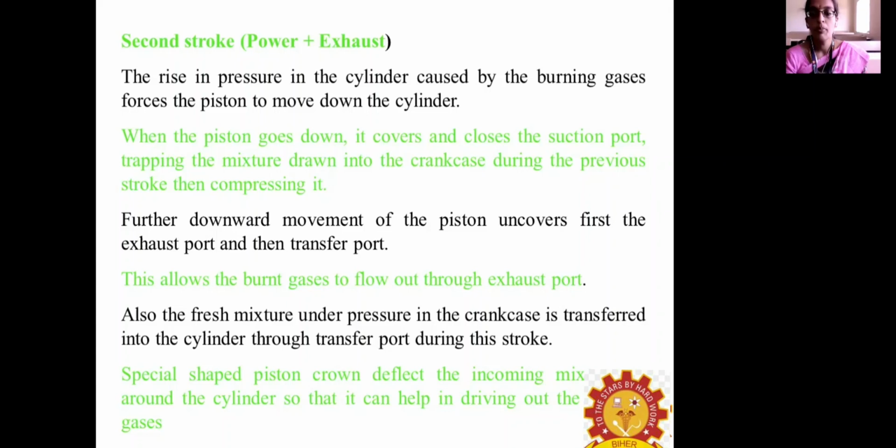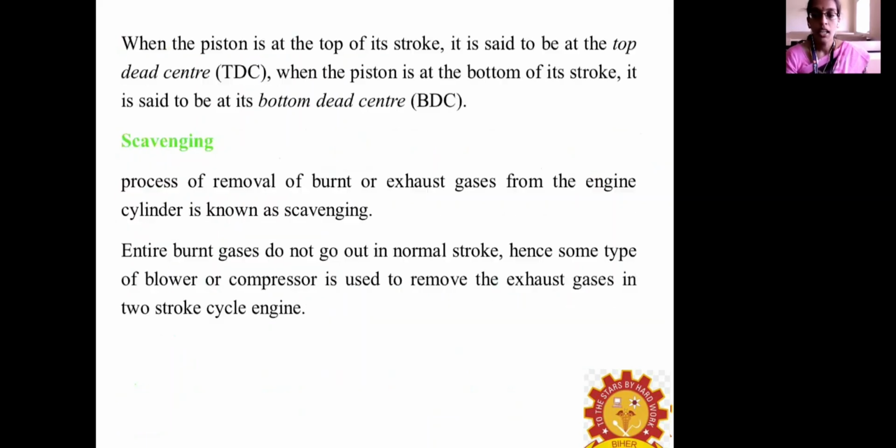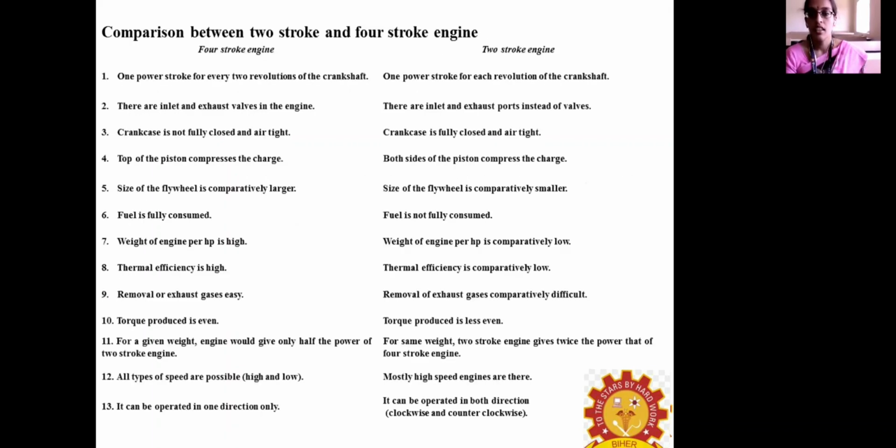A specially shaped piston crown will be there, which will deflect the incoming mixture around the cylinder. Normally, when the piston is at the top of the stroke, which is said to be the top dead center, and the bottom dead center, scavenging means the operation performed to remove the burnt gases.